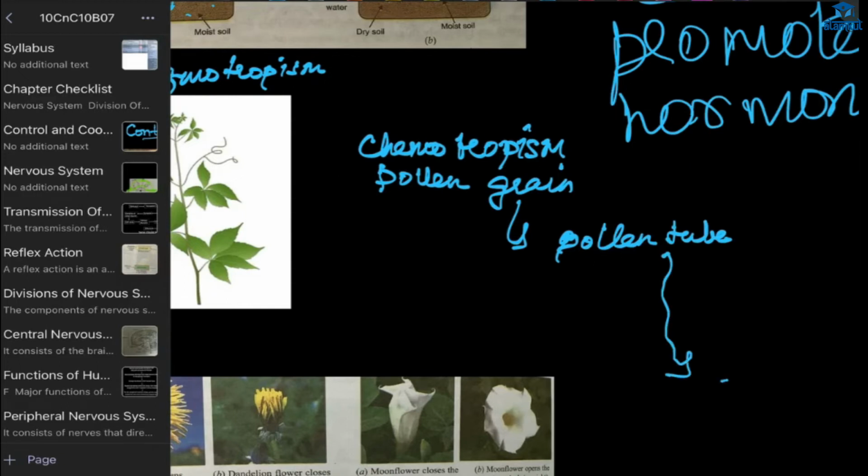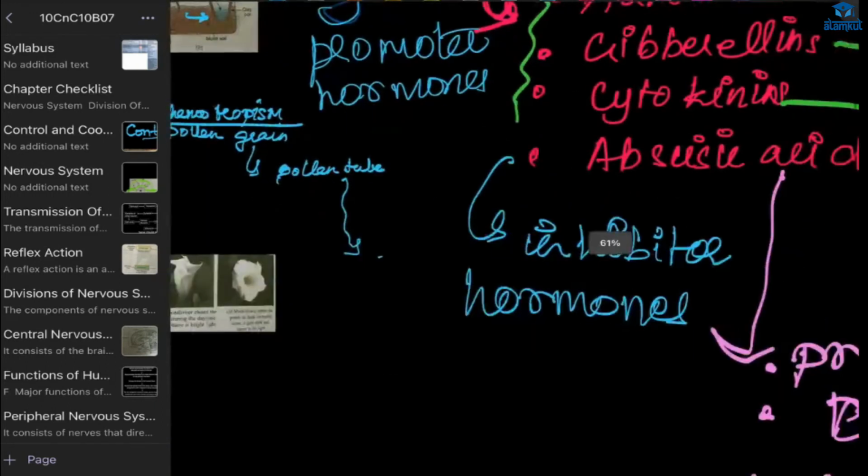Inside that tube there will be male gametes, and after that the male and female gametes will fuse. So here there is the work of chemotropism, because the stigma will release chemicals. Because of that, the pollen tube will grow. Understood? Could you explain that again?